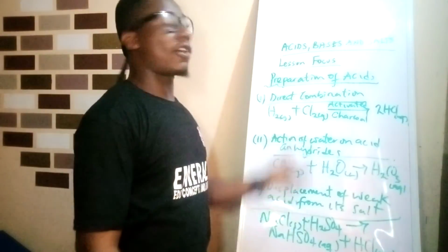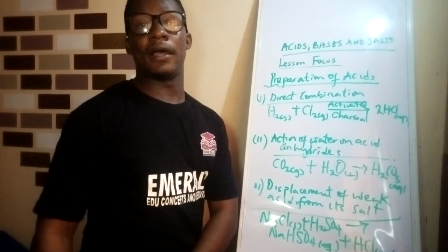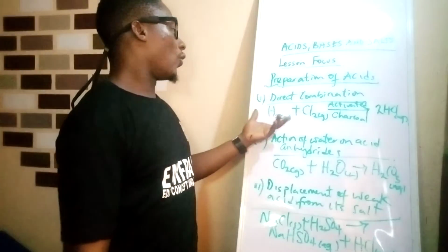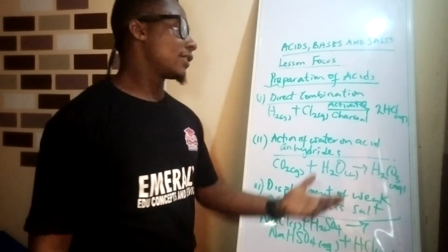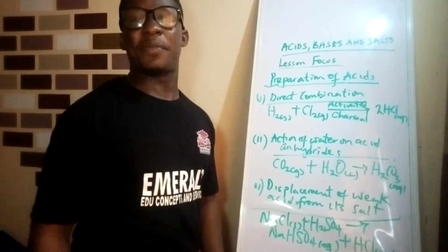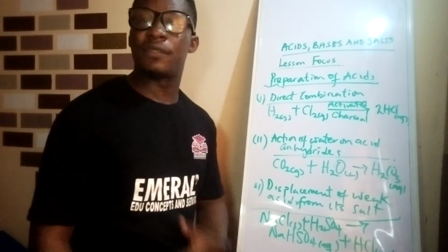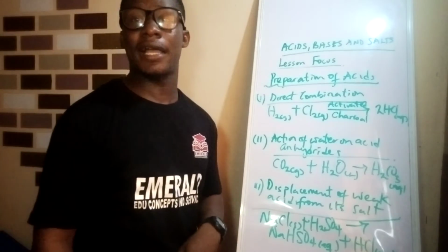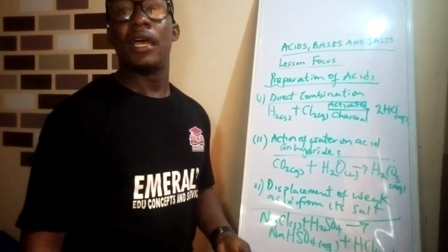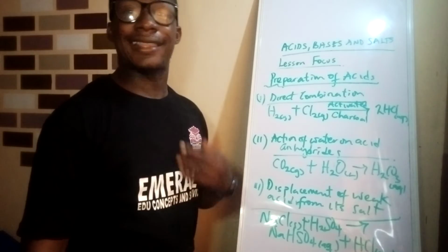Usually this direct combination requires a catalyst. So activated charcoal is used as catalyst for this reaction. The same thing happens when hydrogen reacts with bromine to form HBr, hydrobromic acid. Platinum is usually the catalyst there.